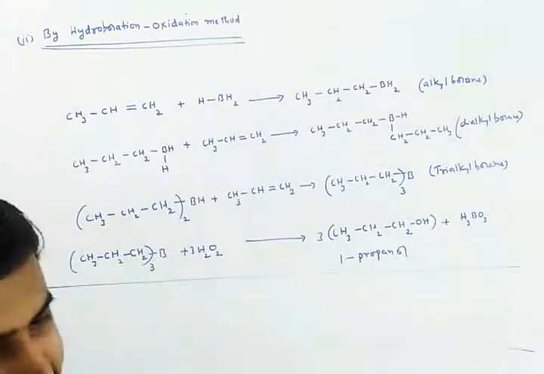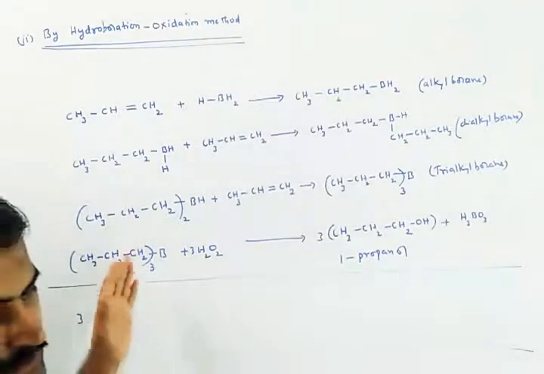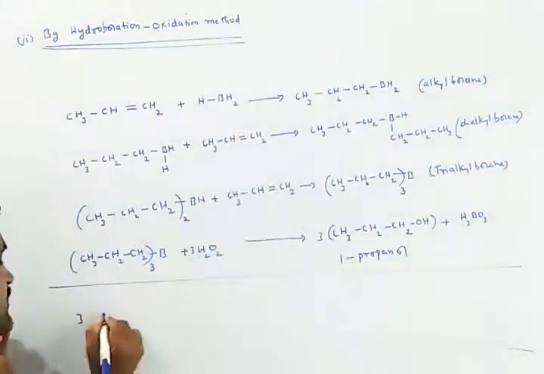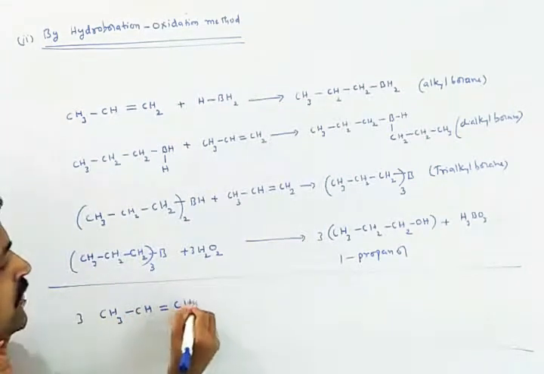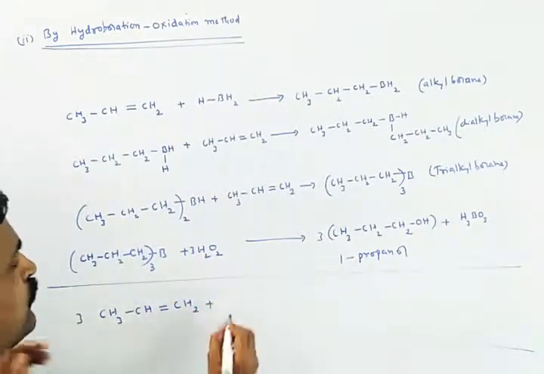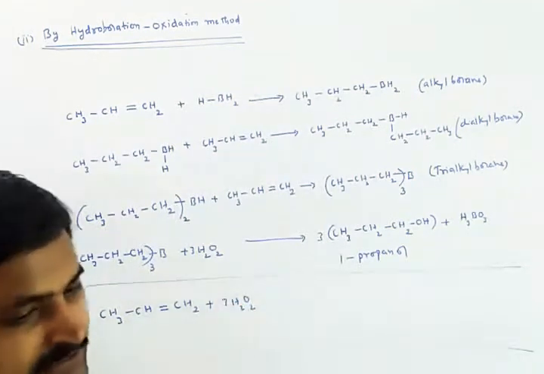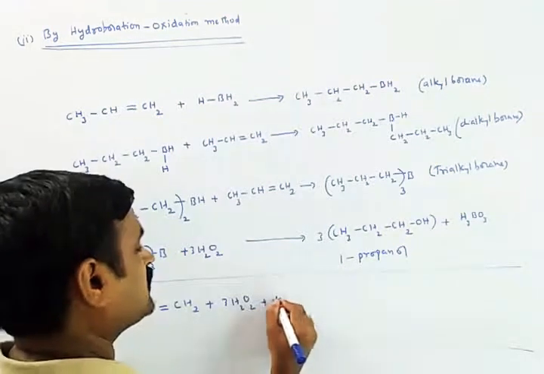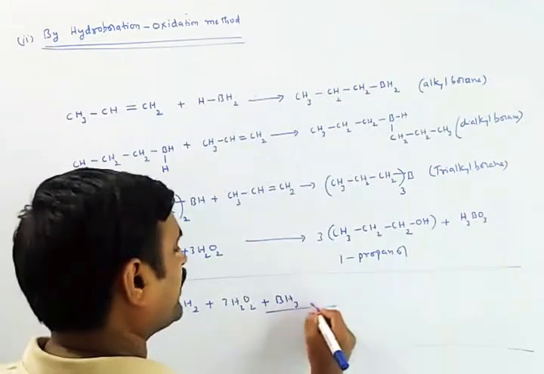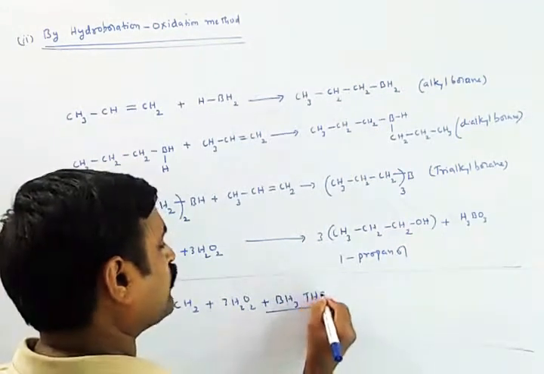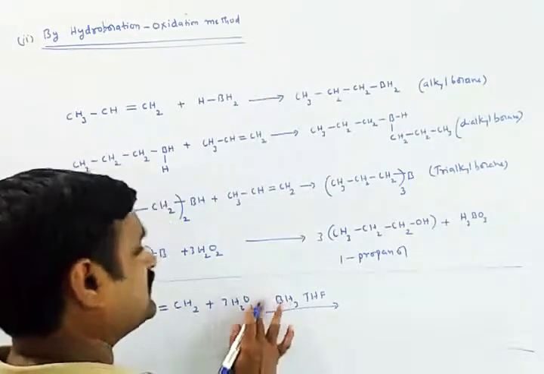The overall reaction is 3 moles of this alkene, that is CH3CH double bond CH2, and 3 moles of hydrogen peroxide along with borane in the presence of tetrahydrofuran, followed by sodium hydroxide.